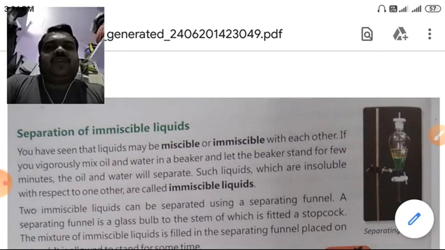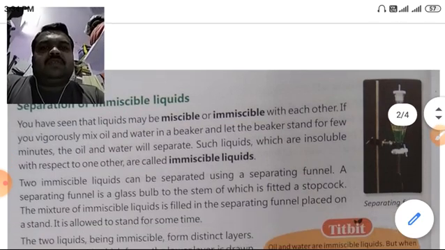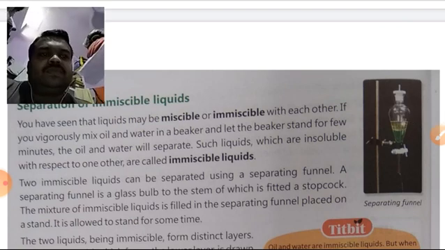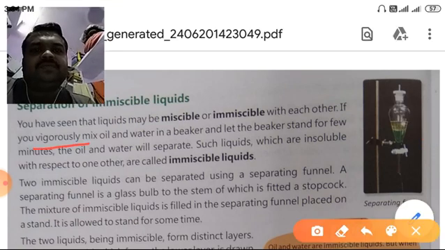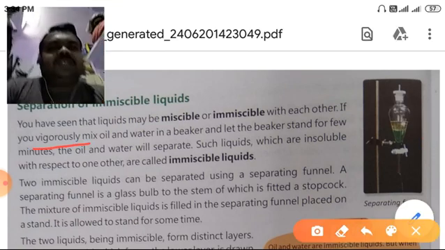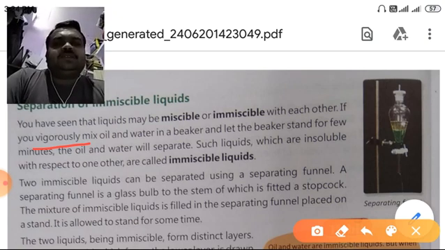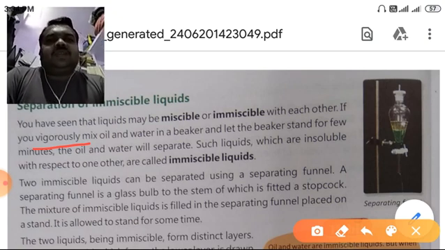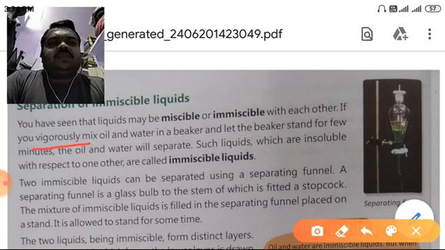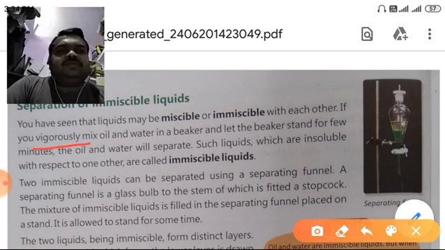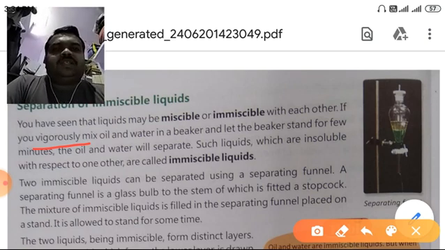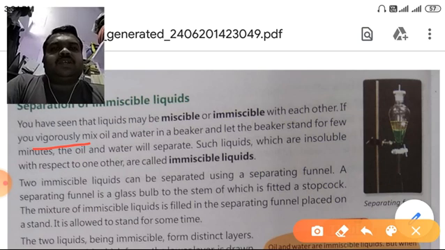If you vigorously mix oil and water, underline this word vigorously, in a beaker and let the beaker stand for a few minutes, the oil and water will separate.